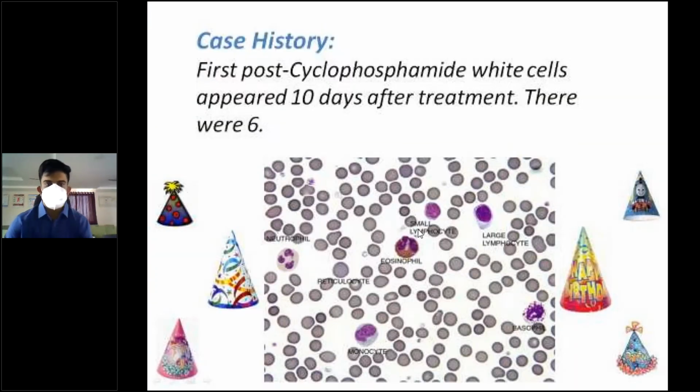So then here you have a small lymphocyte, a large lymphocyte, neutrophil. This is a neutrophil. This is a monocyte. This is a basophil. This is a large lymphocyte. This is a small lymphocyte. This is an eosinophil. This is a neutrophil, multi-lobed nucleus here, monocyte, and basophil.